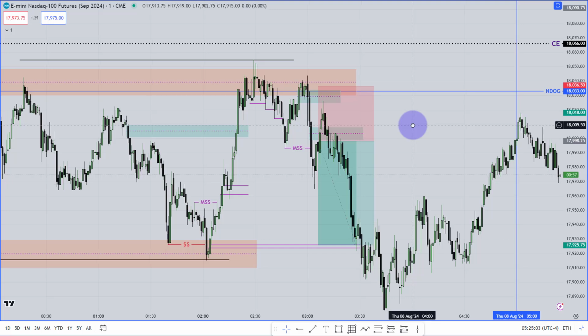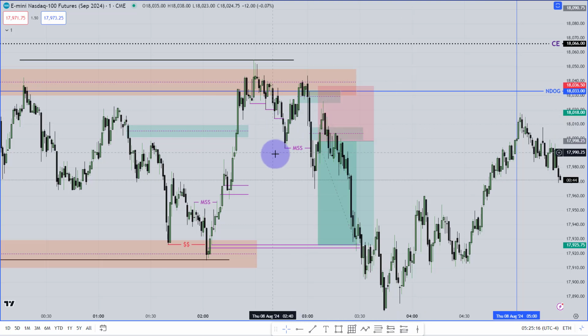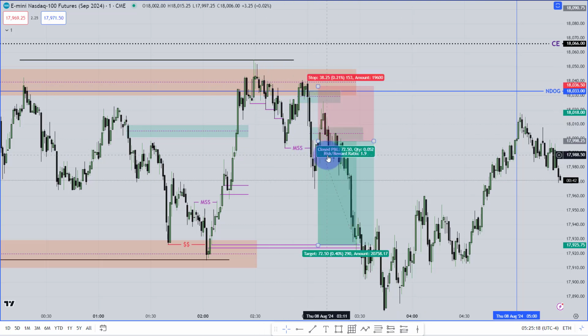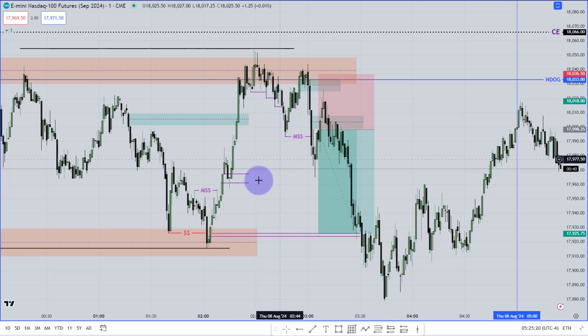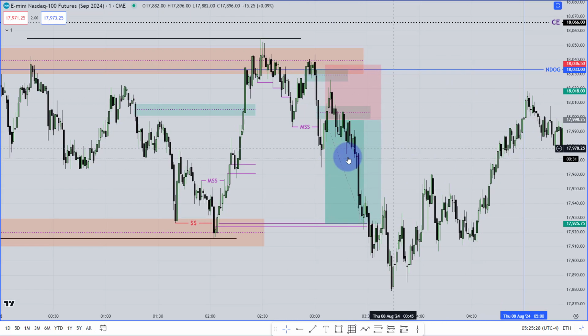After making that liquidity, if you see there is a higher time frame point of interest, from the 15-minute chart, or maybe any kind of new day opening gap or new week opening gap, if you have anything from your higher time frame, you will start to look for the liquidity taken market structure shift from the 1-minute chart. If it is inside the kill zone, that means from 2 a.m. New York local time to 5 a.m. New York local time, you will start to look for this type of setup or that type of setup.